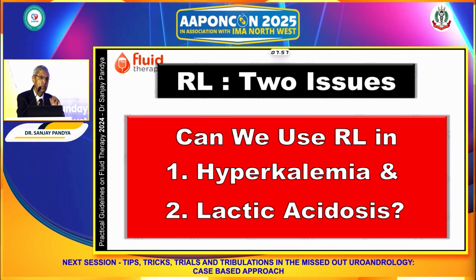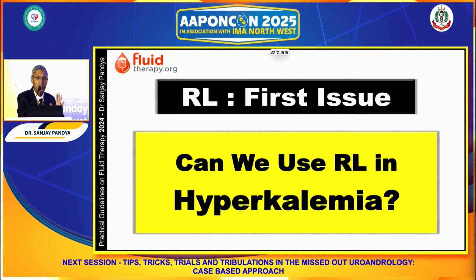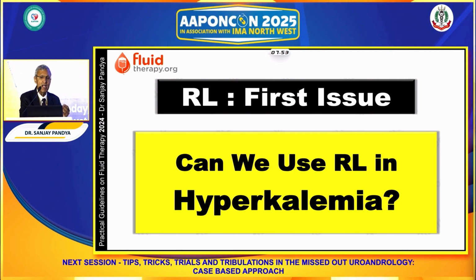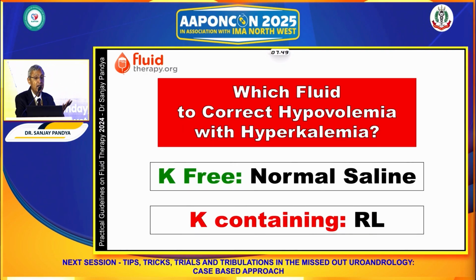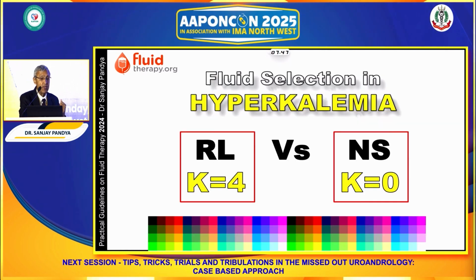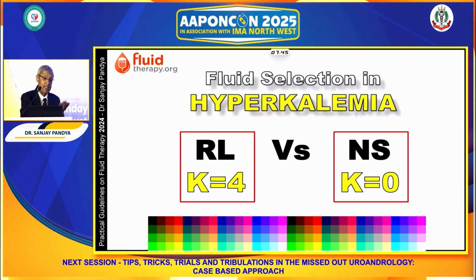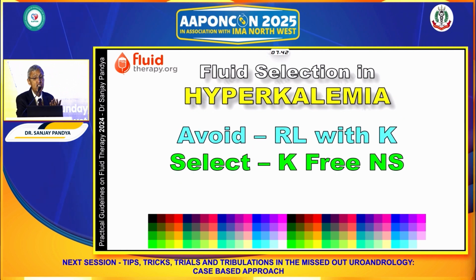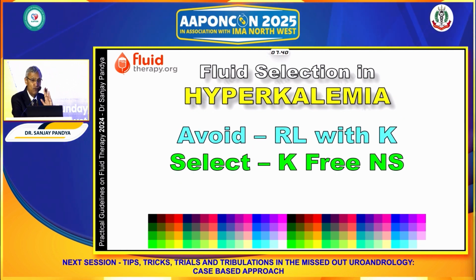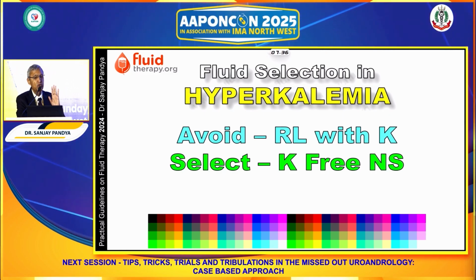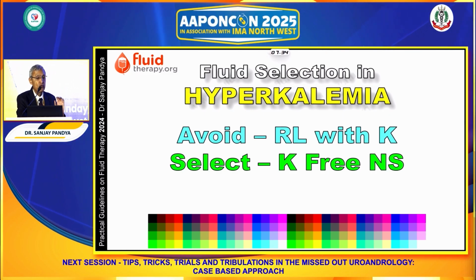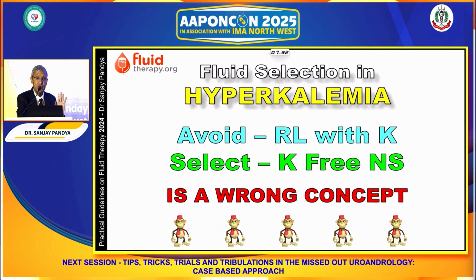But I have 2 problems, 2 groups of patients. One is, can we use RL in hyperkalemia? Because normal saline is potassium free, but RL contains potassium. RL potassium is 4 milliequivalent, NS is 0. So, obviously, we avoid RL with potassium, and we select potassium-free normal saline for fluid resuscitation is a wrong concept.